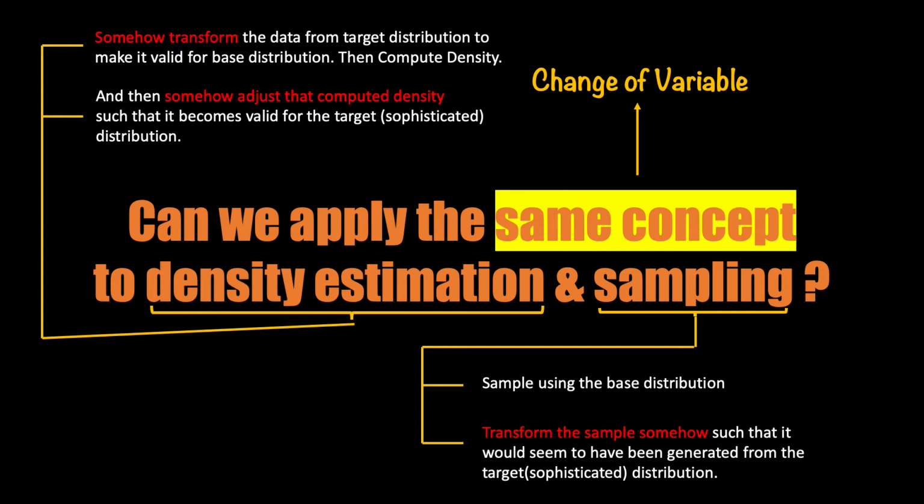Now we are at a point where we should understand the essential mathematics that can help us do these transformations and the adjustment of the density. What I will do is explain the mathematics behind it using a simple example, and then we will generalize from that simple example to a higher dimensional space as well as using more sophisticated type of transformation functions.